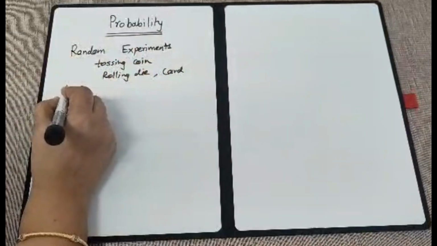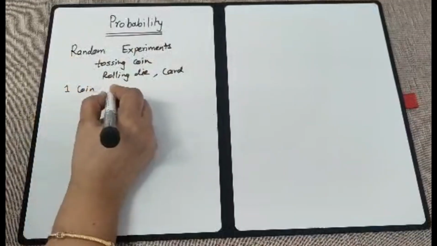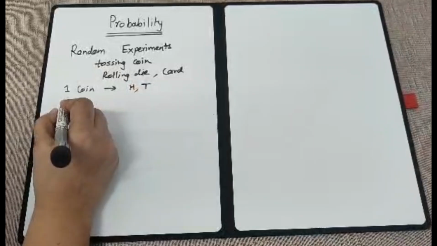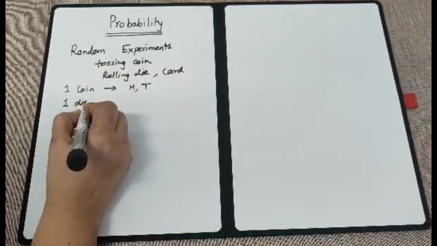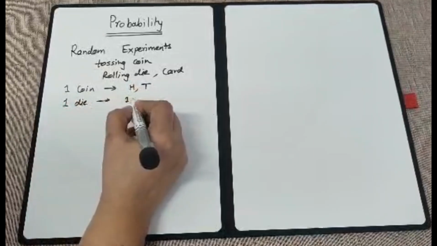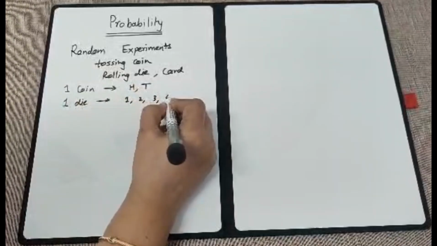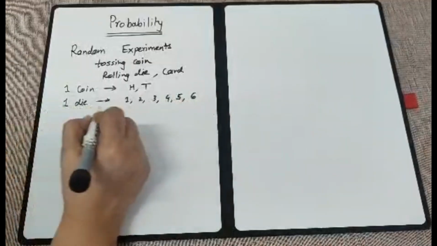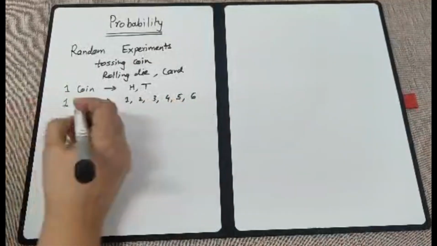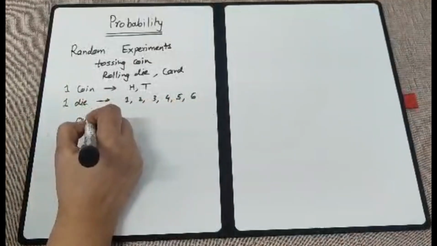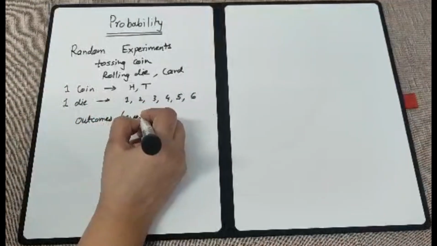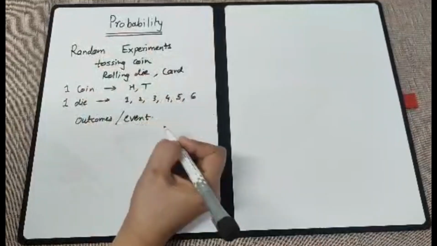Suppose I am tossing one coin, I get output as either head or tail. If I roll one die, then I get output as 1, 2, 3, 4, 5 or 6. These are all called outcomes. These outcomes can also be termed as events under this topic, probability.